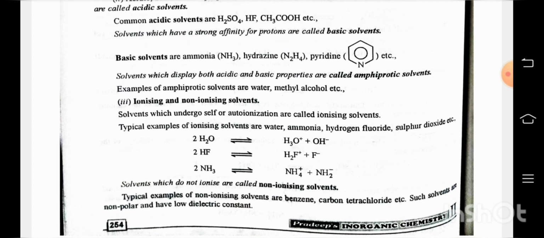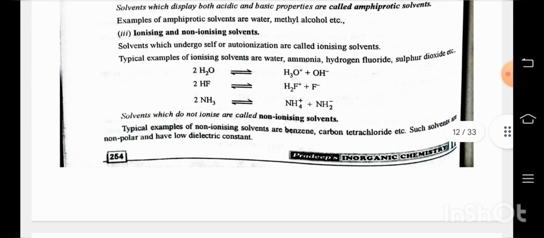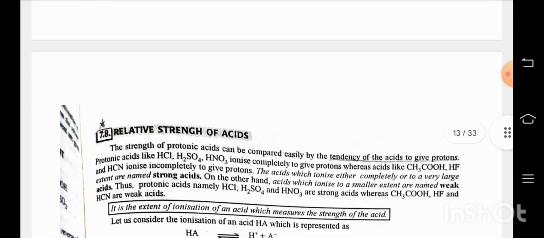Third, ionizing and non-ionizing solvents. Solvents which undergo self or autoionization are called ionizing solvents. Typical examples of ionizing solvents are water, ammonia, hydrogen fluoride, sulfur dioxide, etc. H2O plus H2O at equilibrium attain H3O positive plus OH negative. Solvents which do not ionize are called non-ionizing solvents. Typical examples of non-ionizing solvents are benzene and carbon tetrachloride. Such solvents are non-polar and have a low dielectric constant.